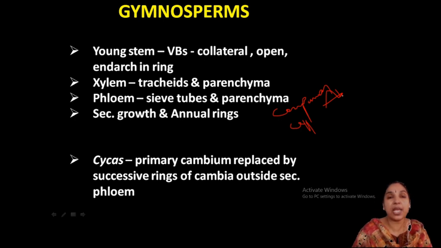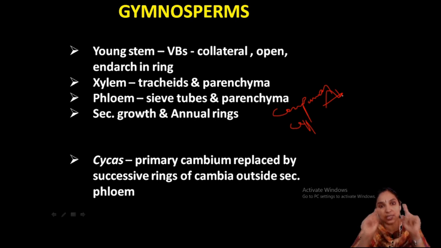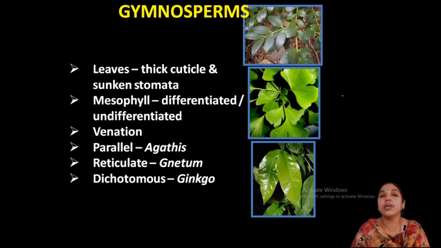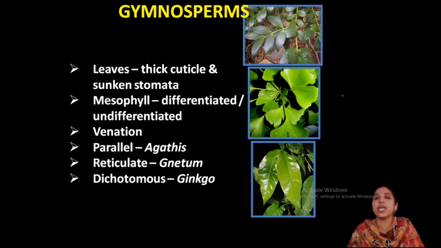Okay. Primary cambium is replaced by successive rings of cambium in Cycas. That is, every ring becomes active in secondary growth. Rings are formed again and again in Cycas. Now, in the case of leaves, there are anatomical features and morphological adaptations, with thick cuticle and sunken stomata. Then, in the anatomy, mesophyll is differentiated into palisade and spongy, but in some cases there is no differentiation. Then venation also varies.